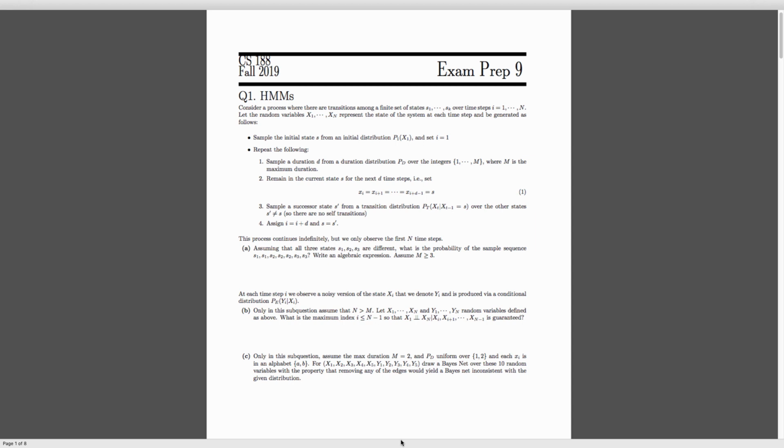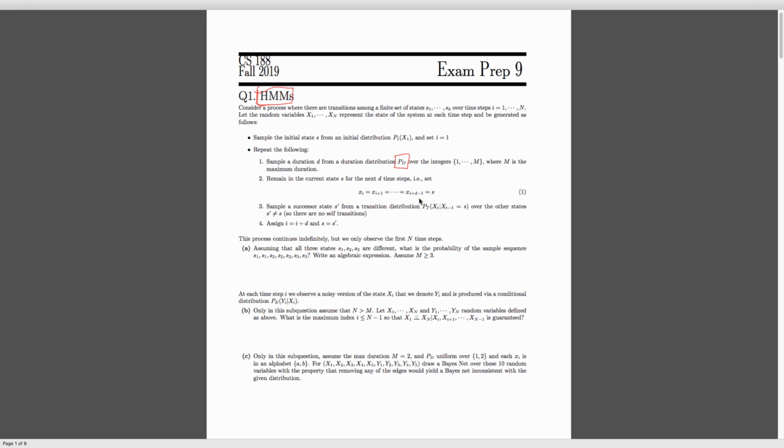So this question is focused on hidden Markov models. In this question, we considered a process where there's a set of discrete states that you transition between. And the way these transitions happen is you stay in a certain state for some amount of time, and this duration is sampled from some distribution P sub d. And then after that duration is over, you transition to a new state.